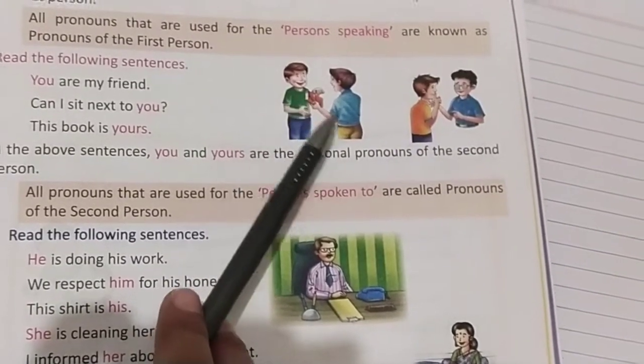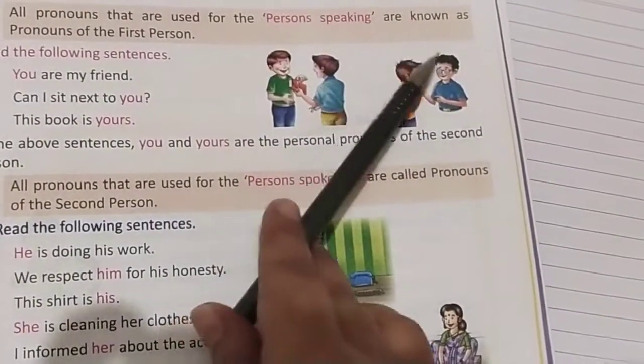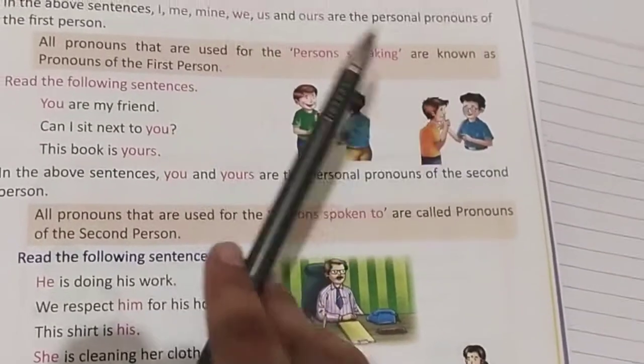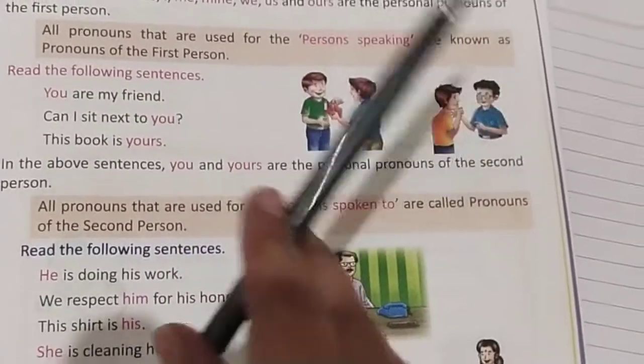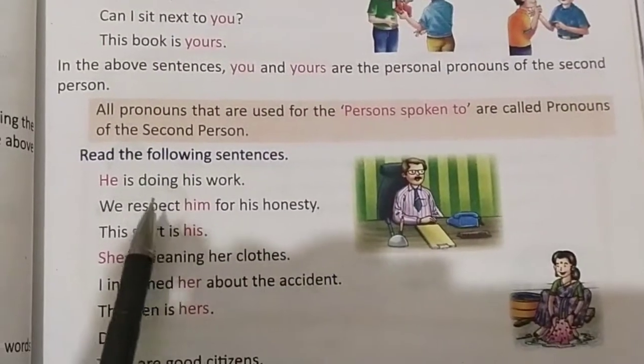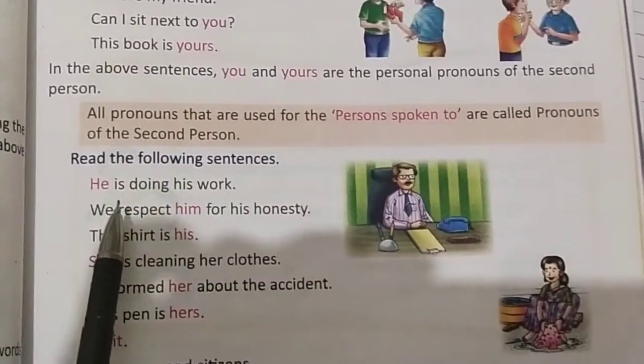And whenever we are talking about the third person, when we are talking about he is doing this, she is going to school, that is your third person pronoun. Here we'll read the sentences, and it will be very clear to you.